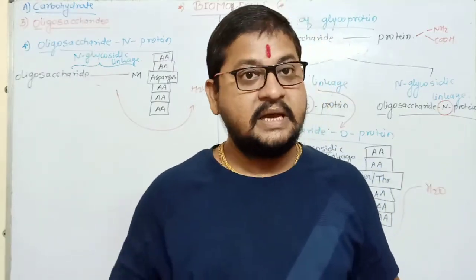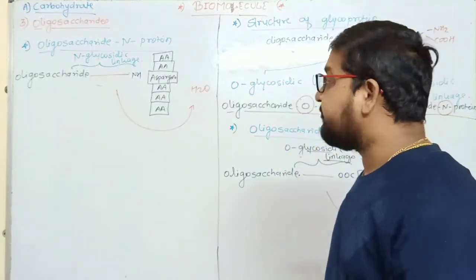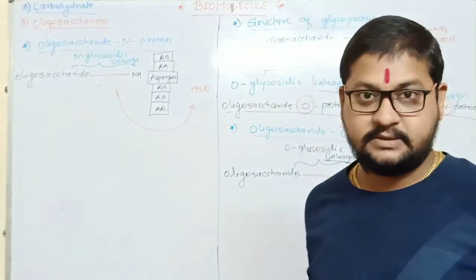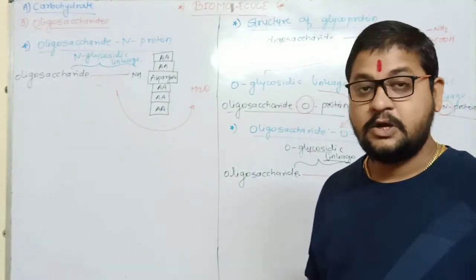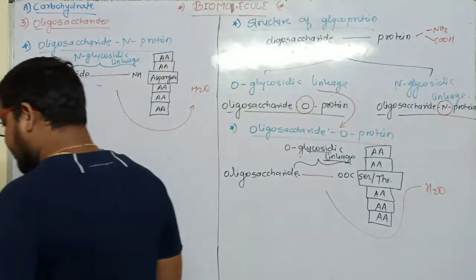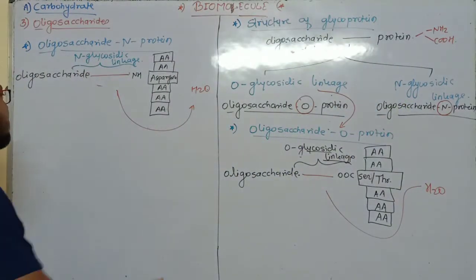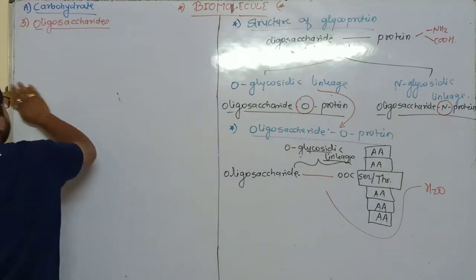Very simple. In this way, what I mean to say is, if glycoprotein exceeds, then what happens? They digest. So here I tell you how the digestion process takes place.